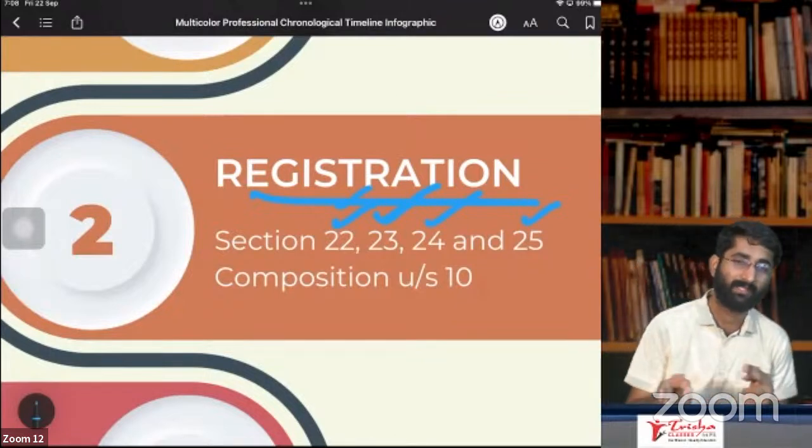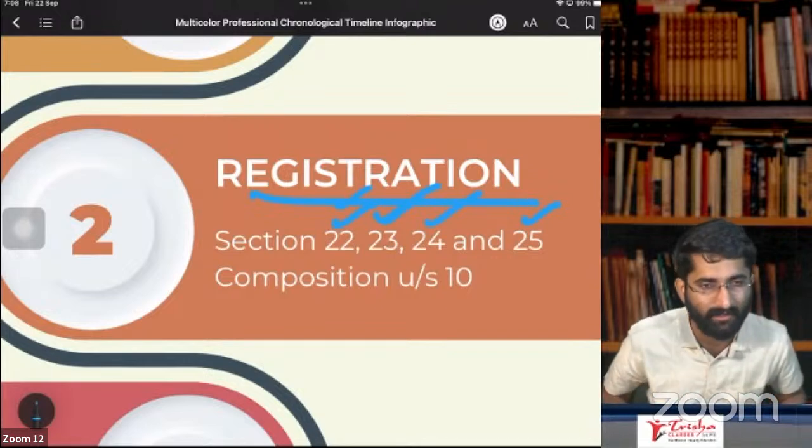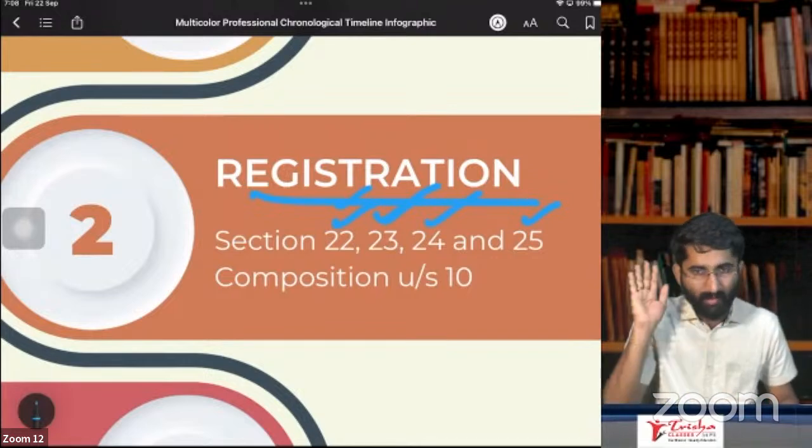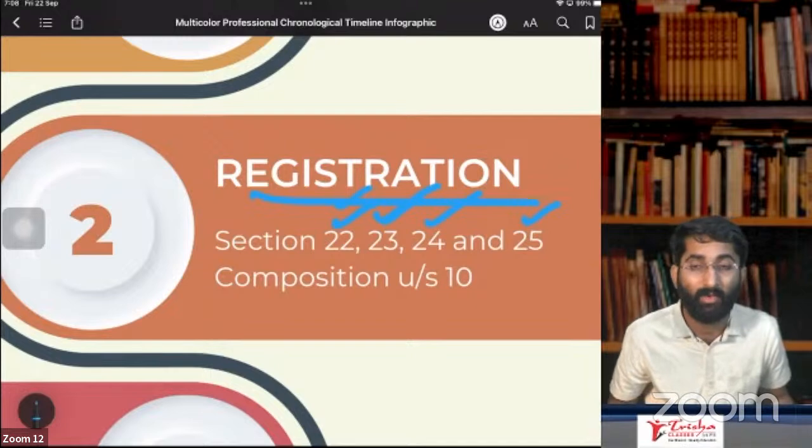Section number 25, subsection 2 is, sir, I want to take 2 registrations. You can go for 2 registrations. In one state, 2 registrations are possible. Sir, in 2 states, I want to take 1 registration. Possible? No, not possible. Why?